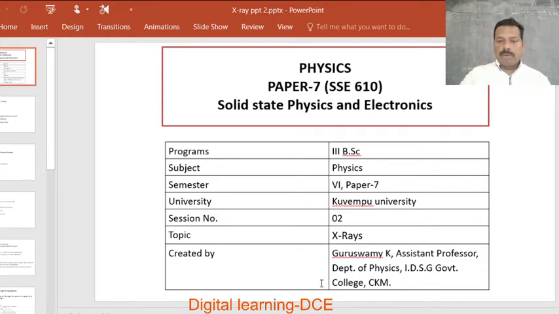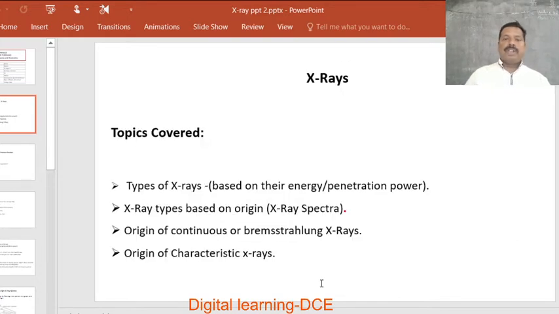Now I am going to cover topics like types of X-rays based on their energy or penetrating power, X-ray types based on origin, X-ray spectra, origin of continuous or Bremsstrahlung X radiation, and origin of characteristic X radiation. These topics should be covered in this session.